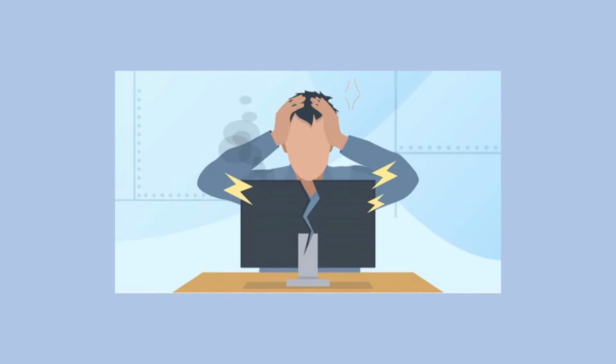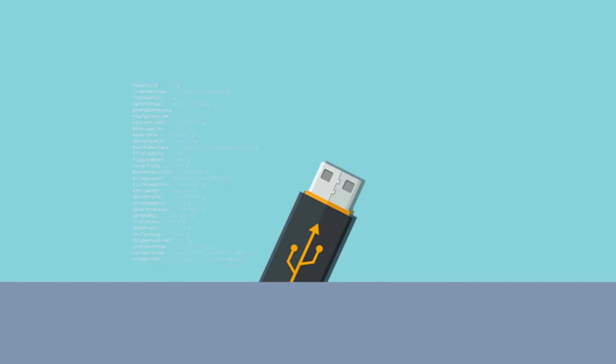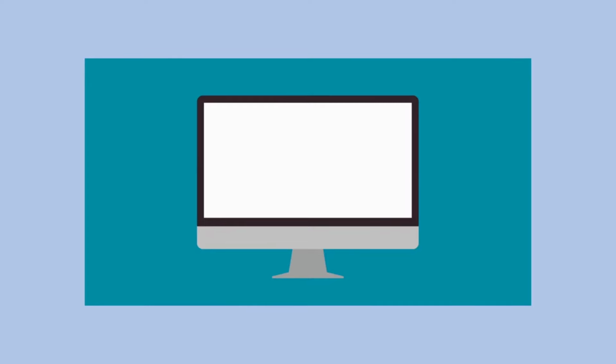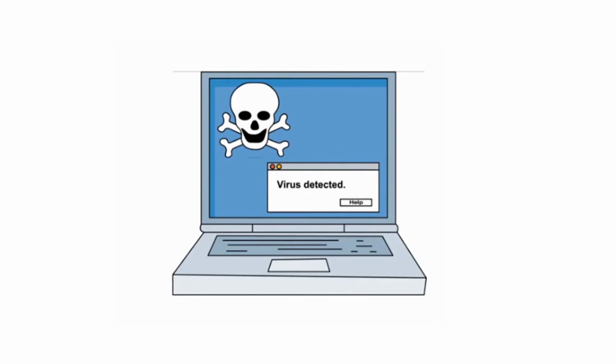Login page baiting. This tactic involves creating a fake login page for a popular website to steal the victim's login credentials. Baiting is often used in combination with other tactics such as phishing and spear phishing. Attackers may use baiting to gain initial access to a victim's device or network, and then use phishing or spear phishing to steal more sensitive information.